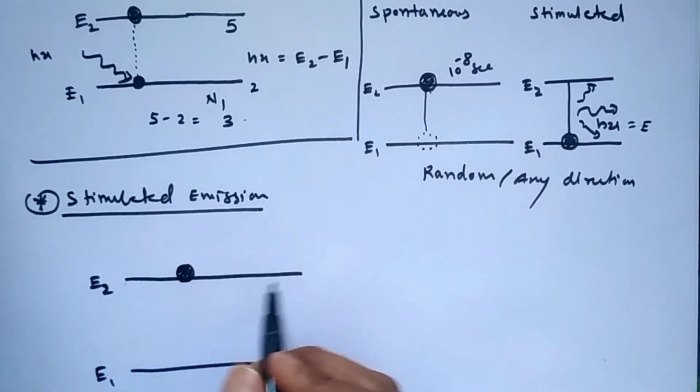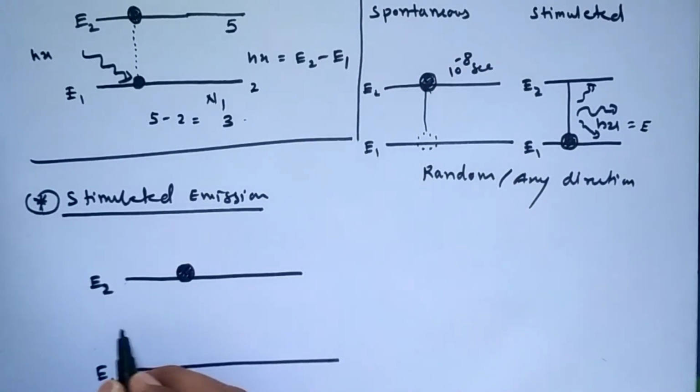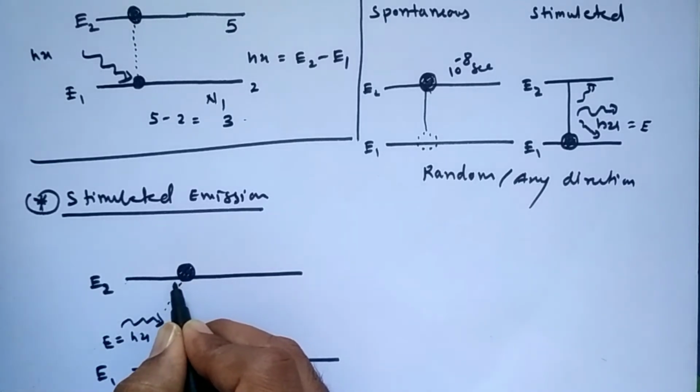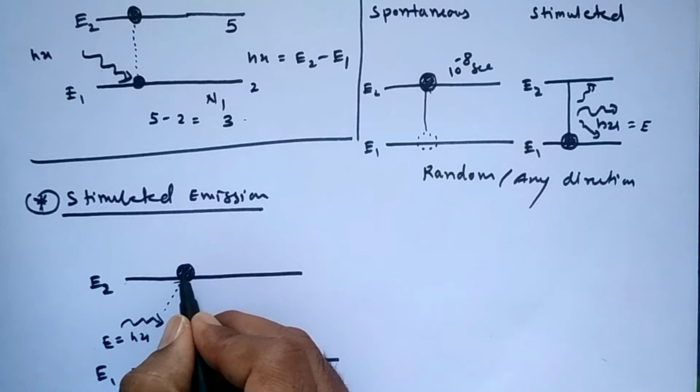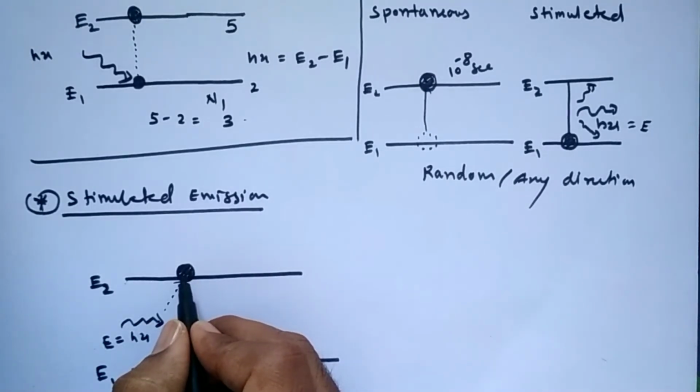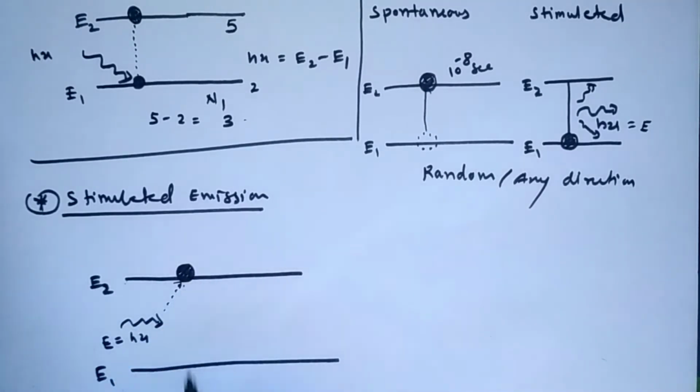Before the time of 10 to the power minus 8 second is completed, one more external energy in the form of a photon h nu passes by. That energy is equal to h nu. So where does this energy go?